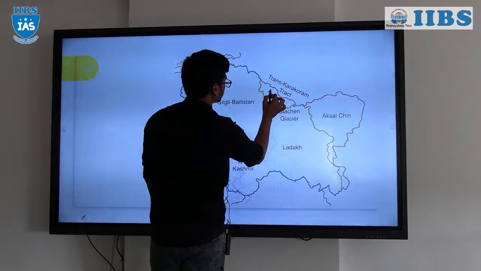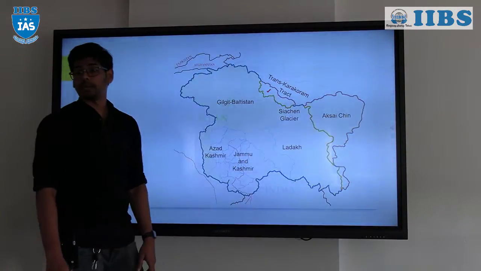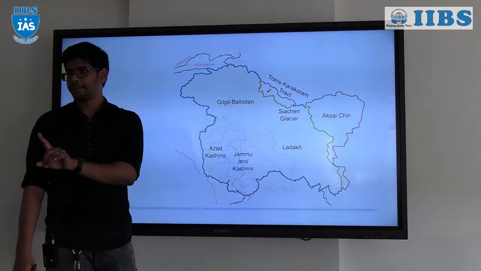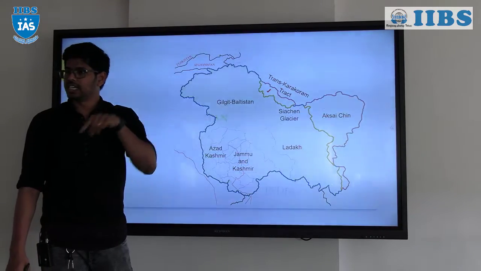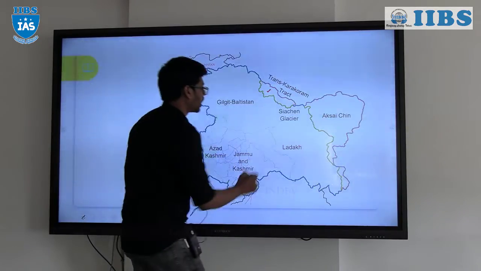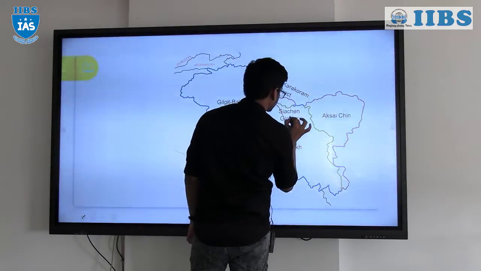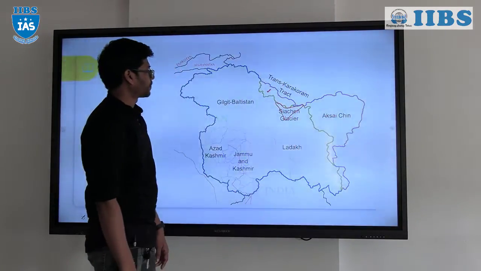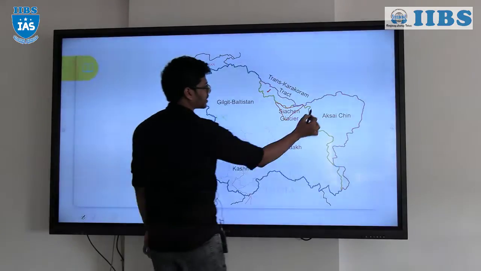This is the territory of Pakistan occupied Kashmir which was ceded to China. That is Indian territory ceded by Pakistan to China, right? That is the territory. And this is the Siachen Glacier. This is Aksai Chin.